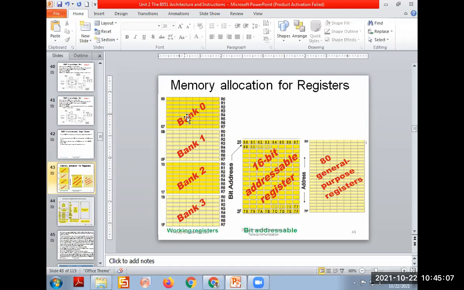So always it is for the bank 0, 8 bit. So 00 to 7, it will be 8 bit. Then after 7 we know 8 plus 8 will be 16. That is we'll talk about 0 to 15. That's why 8 to 15 will be the next address, that is 08 to 0F. So each time, add the 8 bit in that, that will give 16, means 10 in hex. So all these values are in hex format.